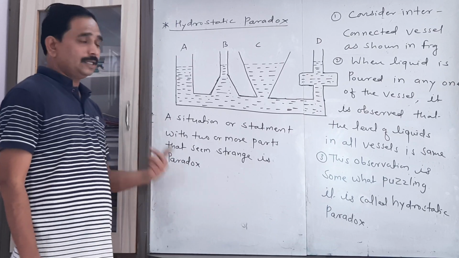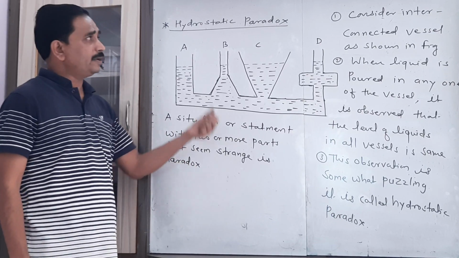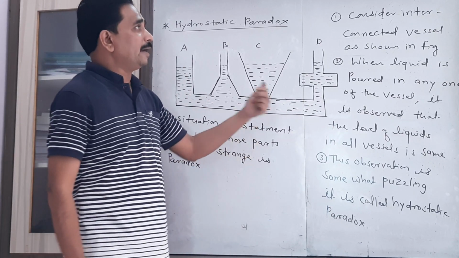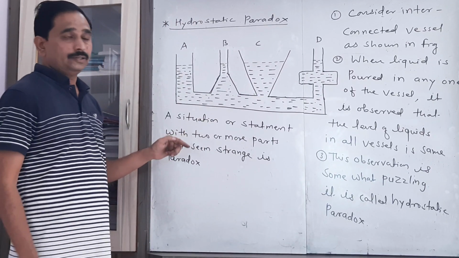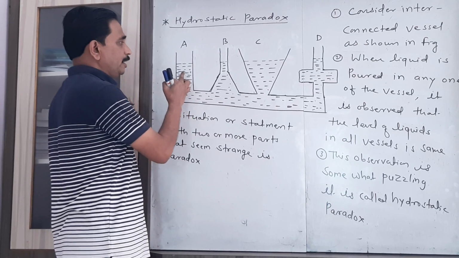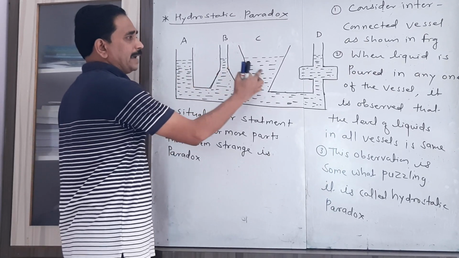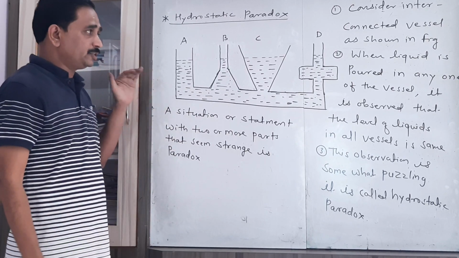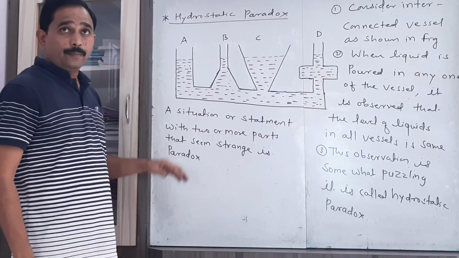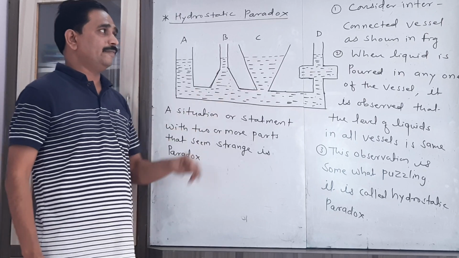So what is our consideration in order to explain what we mean by hydrostatic paradox? Let us consider an interconnected vessel. We are considering here four different types of vessel A, B, C and D, whose shapes are different, but they are interconnected with each other.